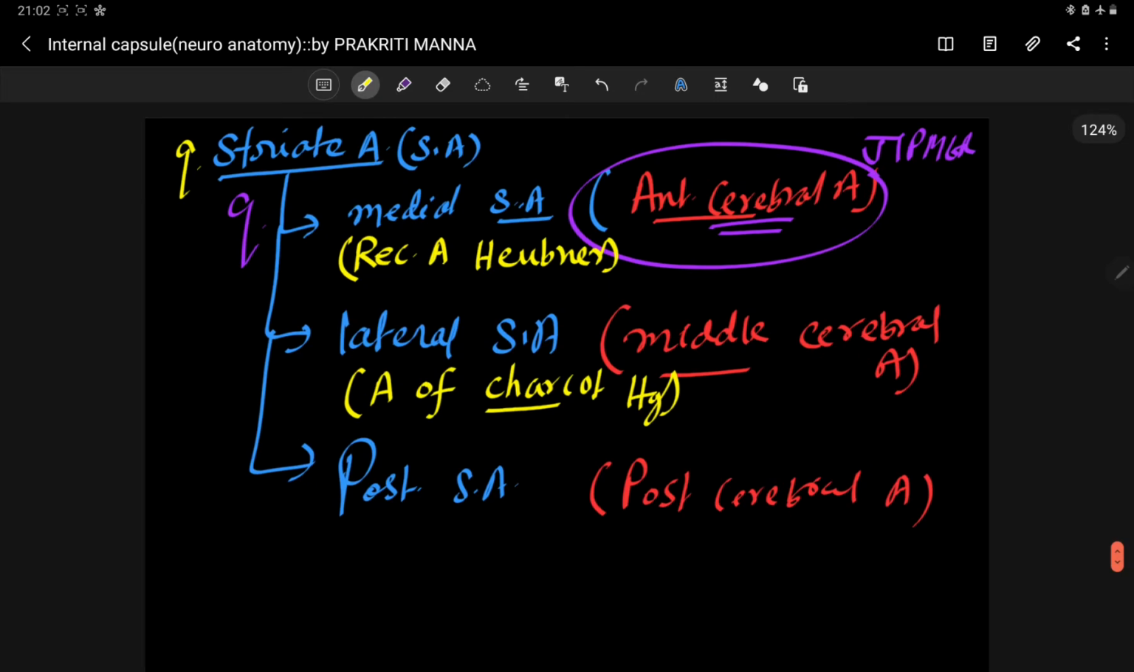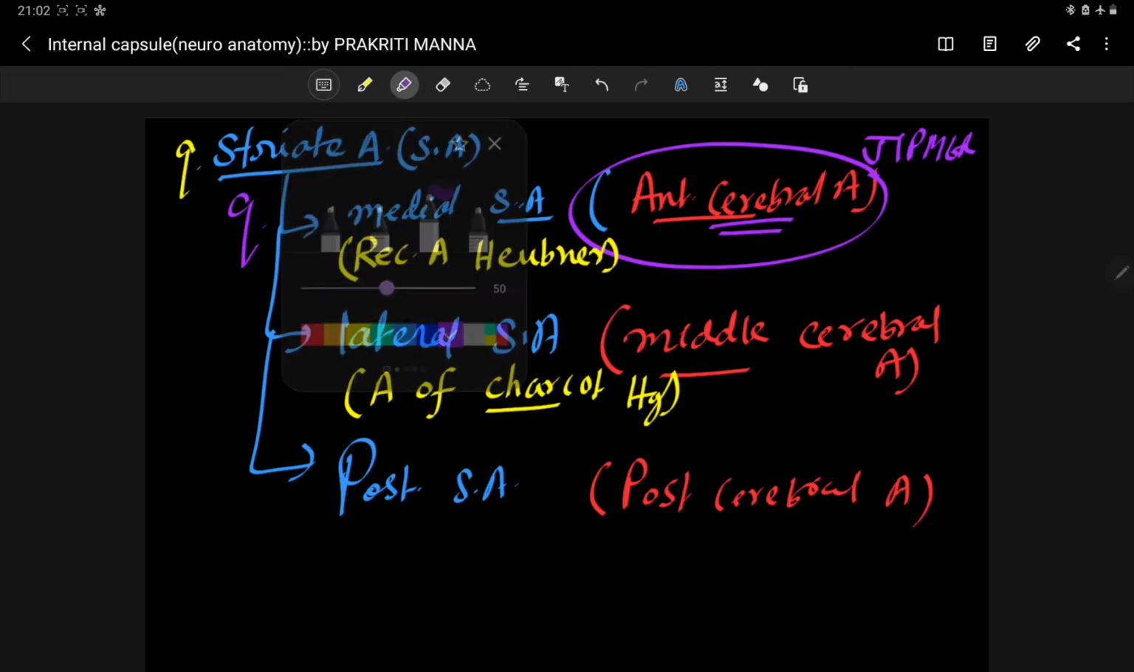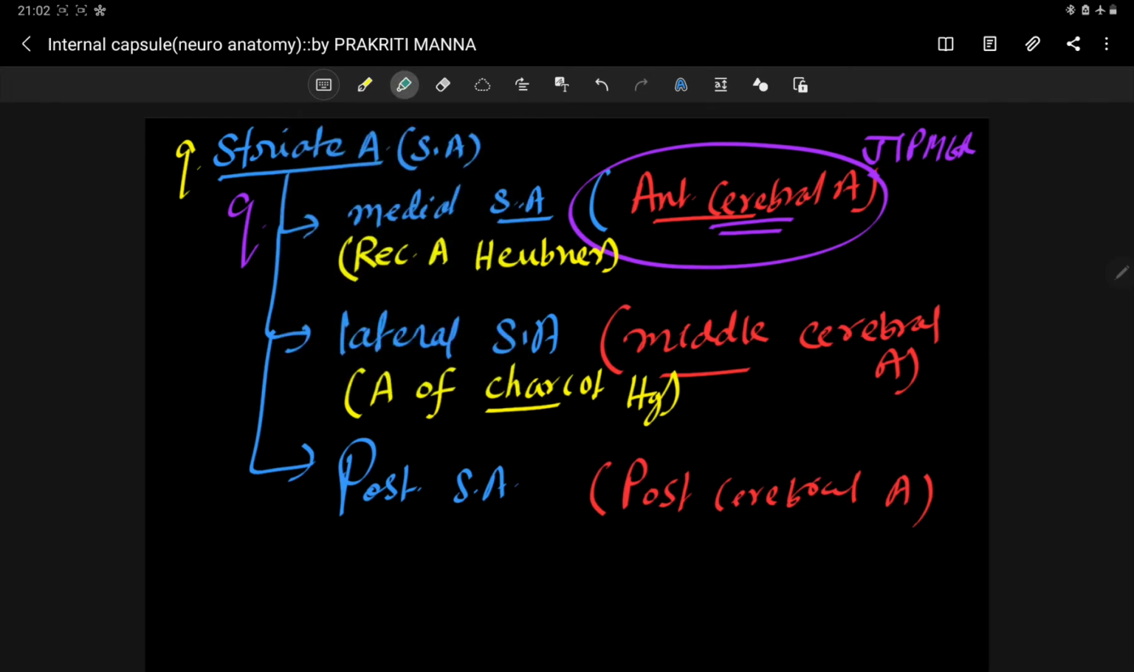So I am talking about three striate arteries. The medial striate artery, where is it coming from? It is coming from your anterior cerebral artery. You can see the anterior cerebral artery here. The medial striate artery is also called the recurrent artery of Hubner.